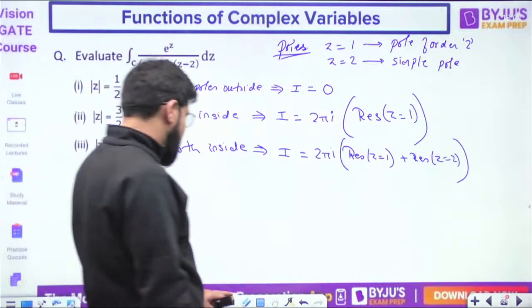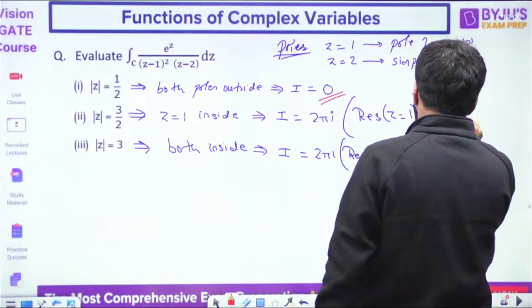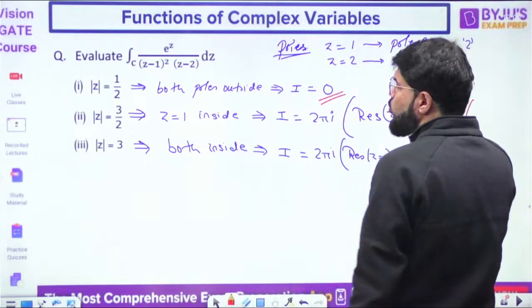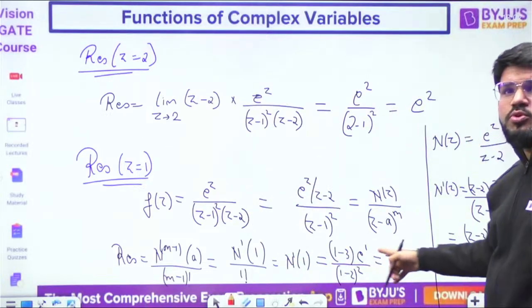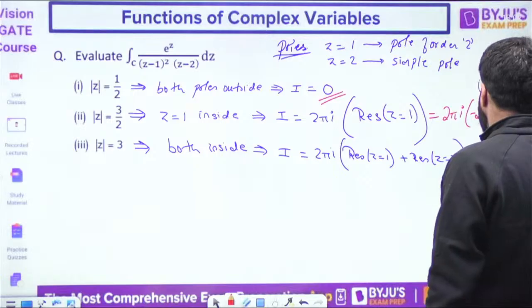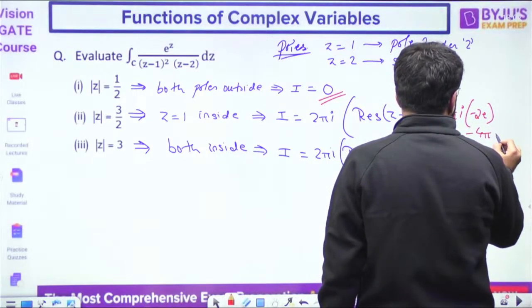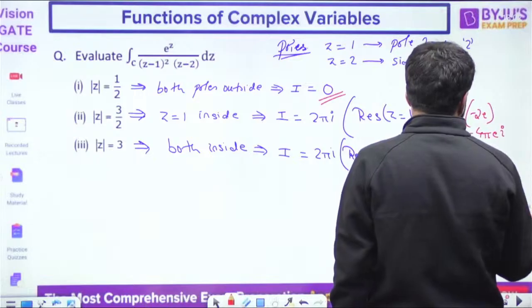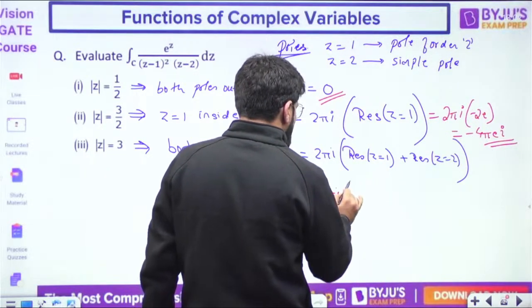Let us now come here and put the answer. First one is over. Okay, second one, the answer is 2 pi i times the residue at only z equal to 1. Residue at only z equal to 1, that is minus 2e. So the answer is minus 4 pi e i. Correct? Okay.